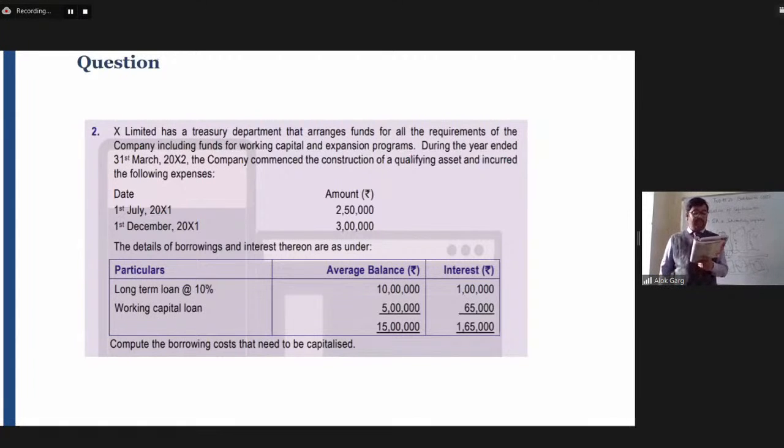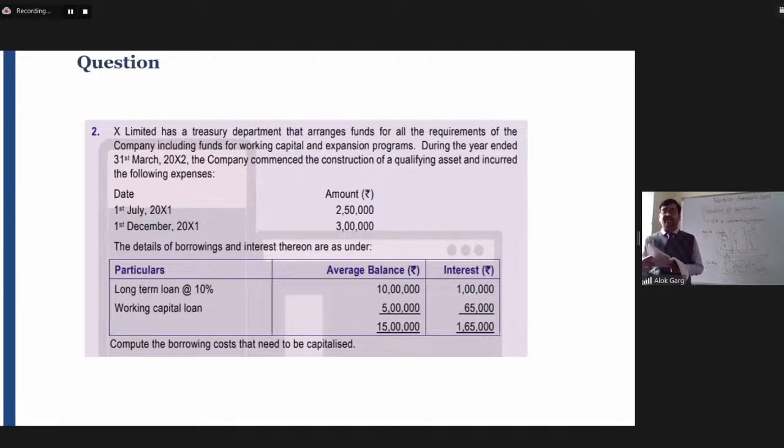Okay. The details of the borrowing and interest thereon are as under: long-term loan at the rate of 10%, the average balance is 10 lakh and the interest is 1 lakh. Working capital loan, the average balance is 5 lakh and the interest is 65,000. So the total loan is 15 lakh and the total interest is 1,65,000. You are required to compute the borrowing cost that needs to be capitalized. Very simple.